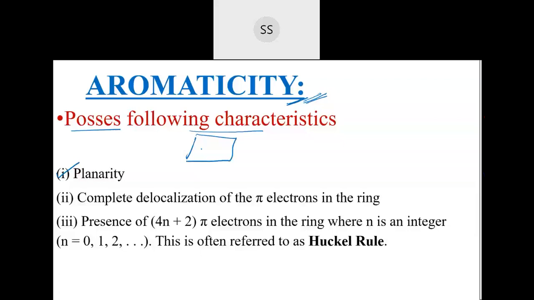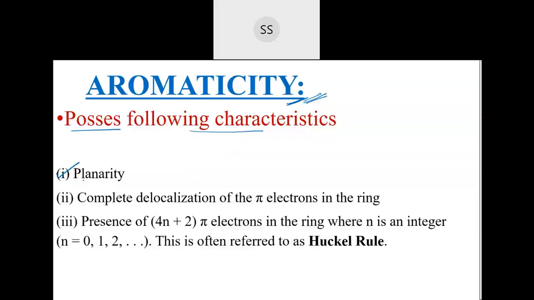So depending on those other compounds also, we had to come to a general conclusion. So the general conclusions are these. If any compound fulfills these three points, the compound will be aromatic in nature. First one, it should be planar. Planarity means they should be planar in nature. You have seen benzene, I said it's a two-dimensional structure. If you take 2D, the benzene compounds can be placed over here. So most of the compounds should be planar. It should not be three-dimensional.